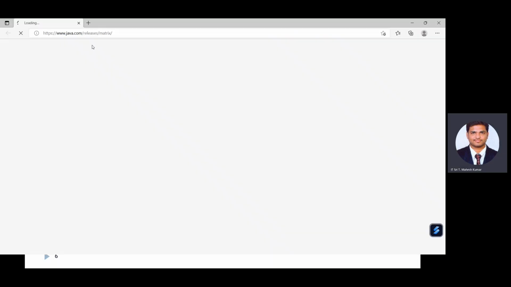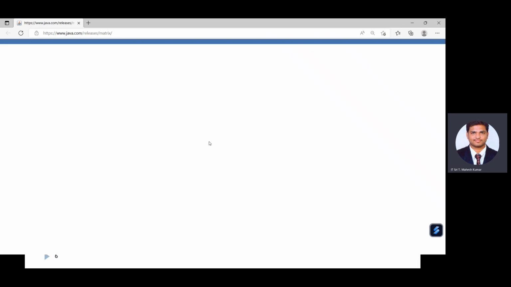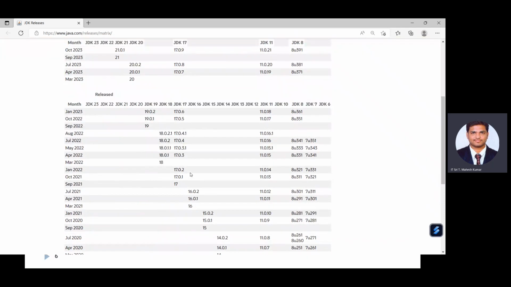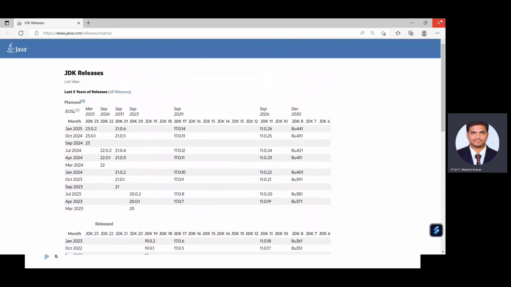This is the link. If you click on this link, it is the official website of Java. It is going to show you the versions and what their plans are to release over the next 5 years.